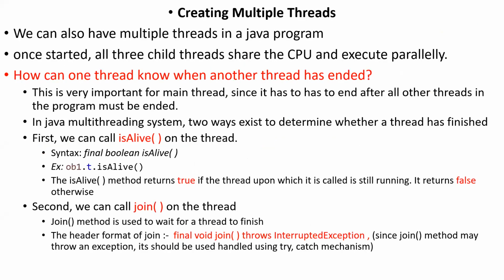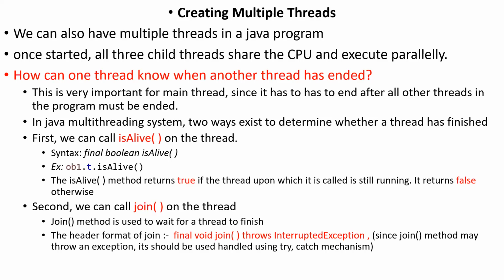Next, we can also create multiple threads. If multiple threads are there, then a problem may come: the main thread may be terminated first. The main thread must be the last to exit, because the main thread is going to provide the exit for the program. So all the child threads must be completed before the main thread. That can be handled by using the join method.